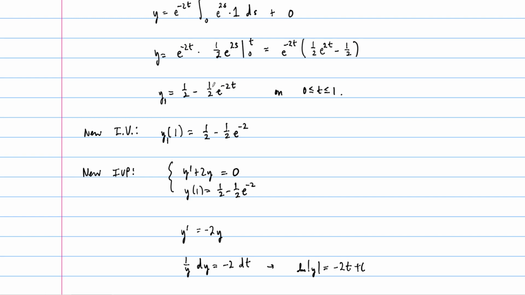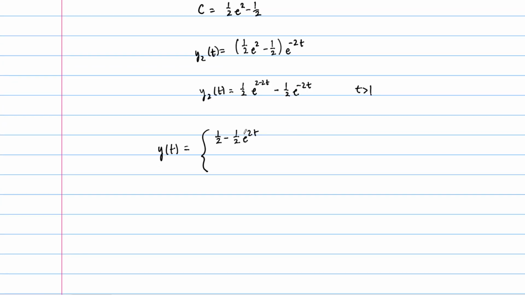It's e to the negative 2t. Be very careful when you copy here. And this is for t between 0 and 1, right? And then it switches and becomes 1/2 e to the 2 minus 2t minus 1/2 e to the minus 2t. And this is for t greater than 1.